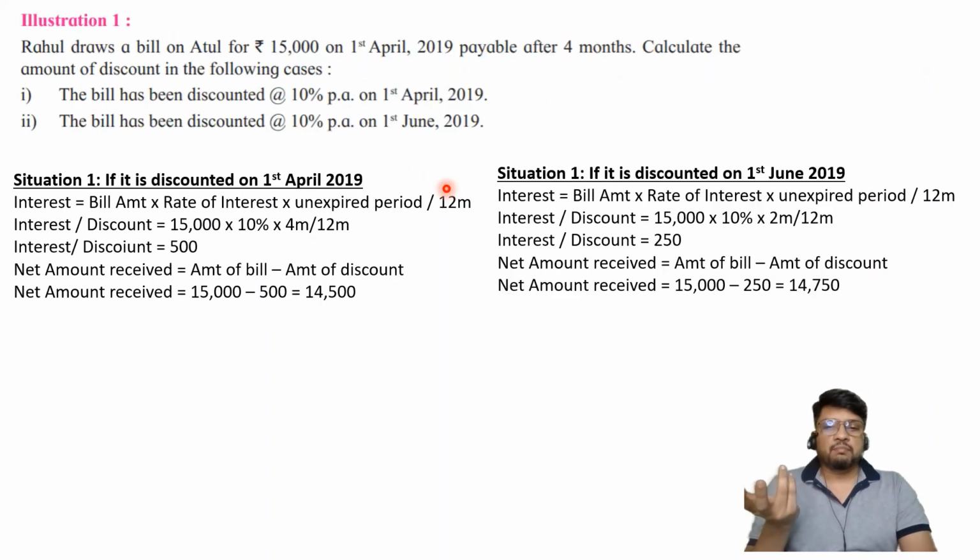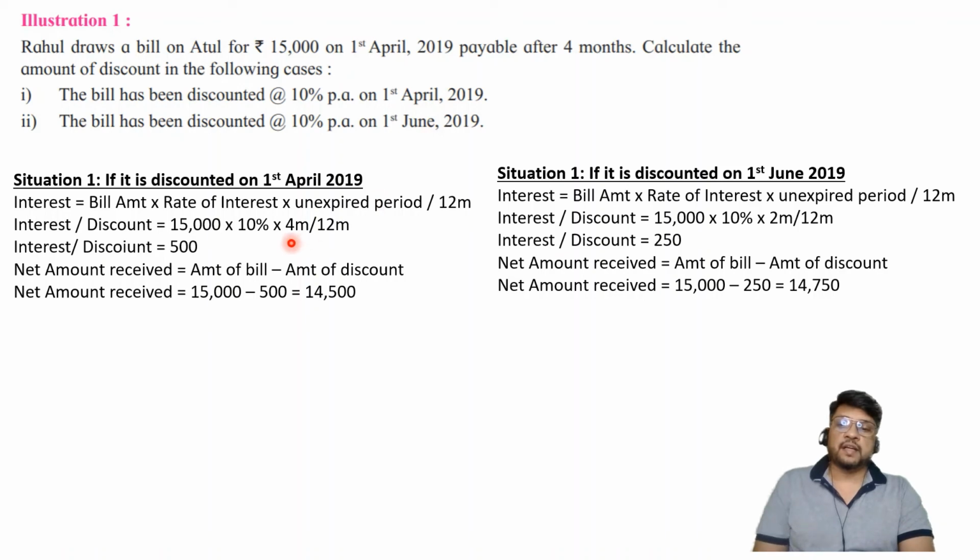But take the case of first question sub part A, it is the same date, but say sub question B is the second date or the next date. In that case the unexpired period is changing. Here the unexpired period was 4 months in the first situation, but it has become 2 months in the second situation. I hope all of you have understood the basic idea of how the calculation is made.